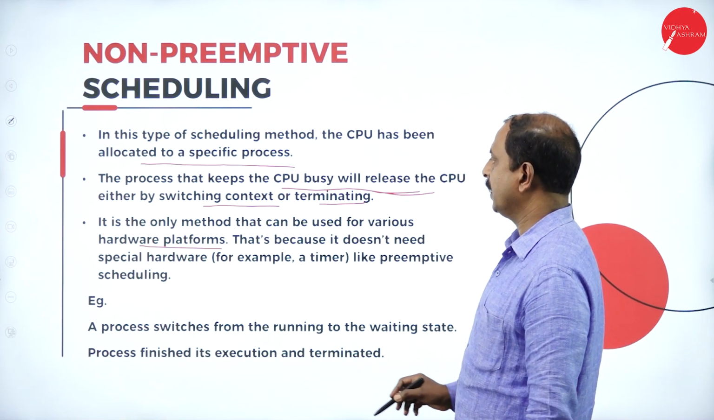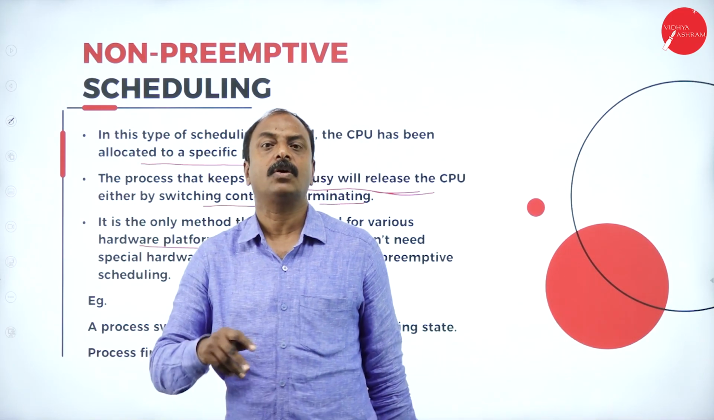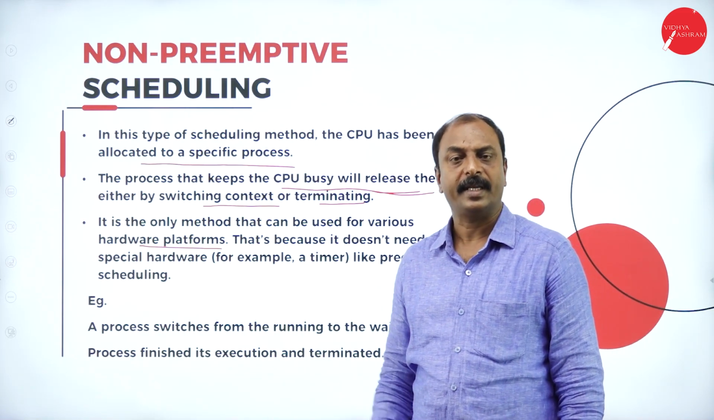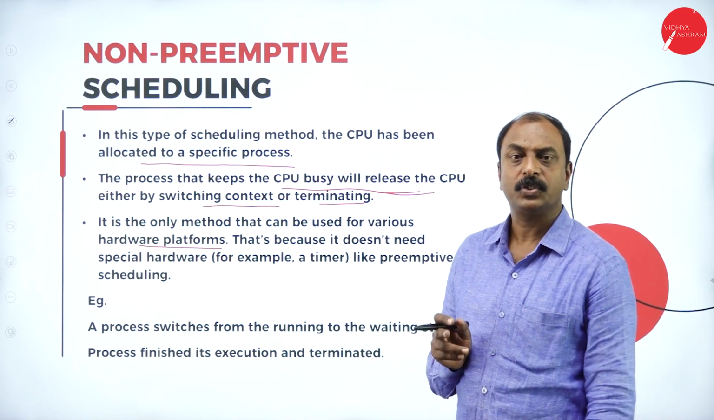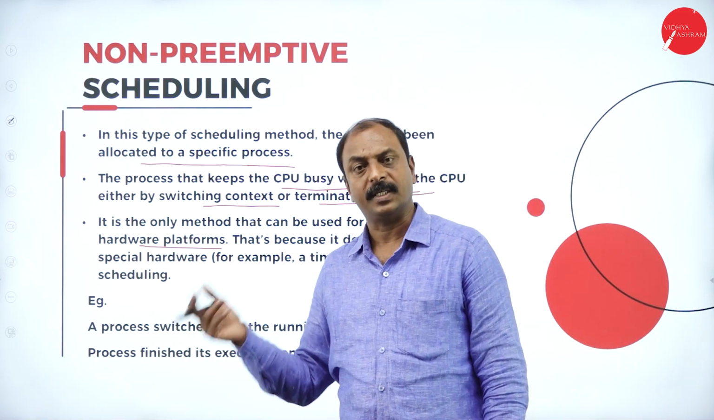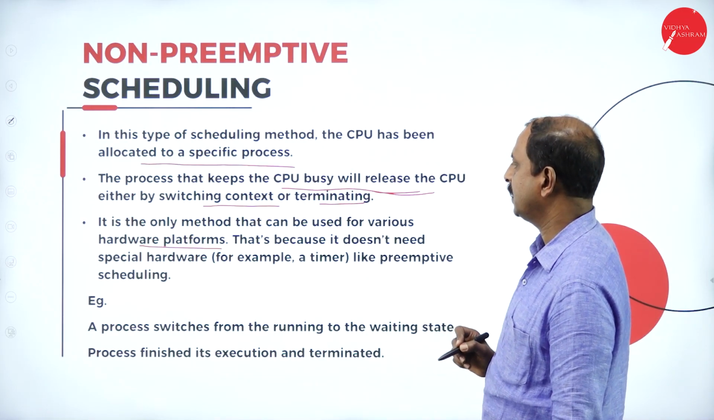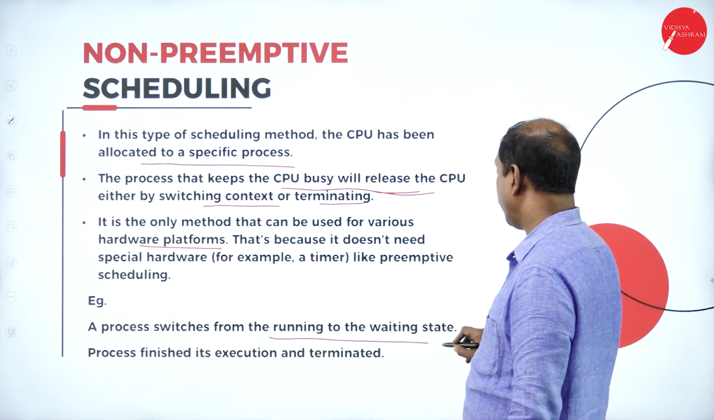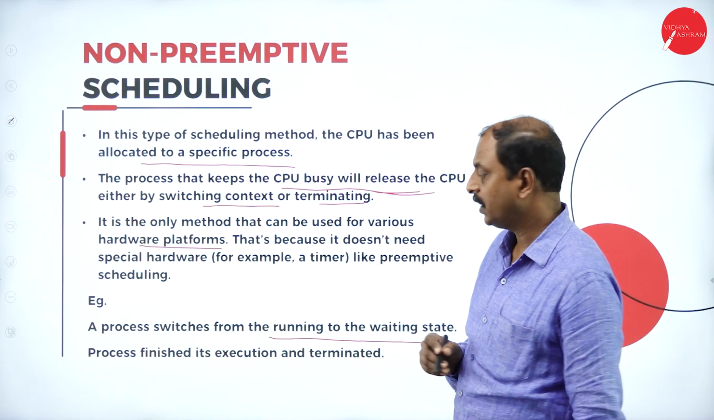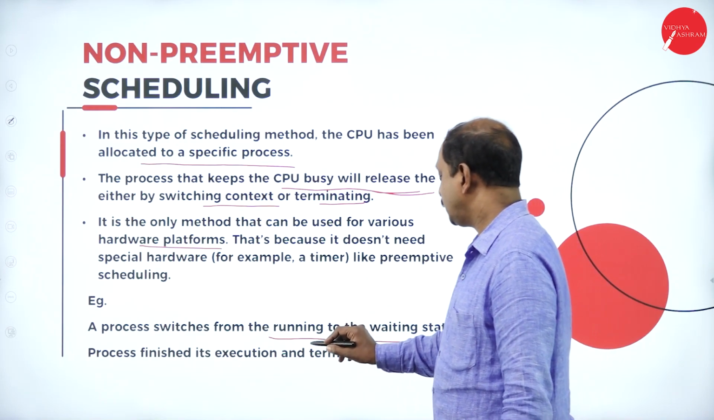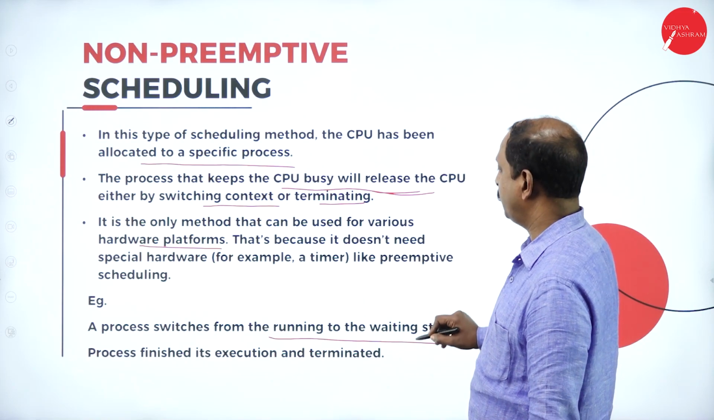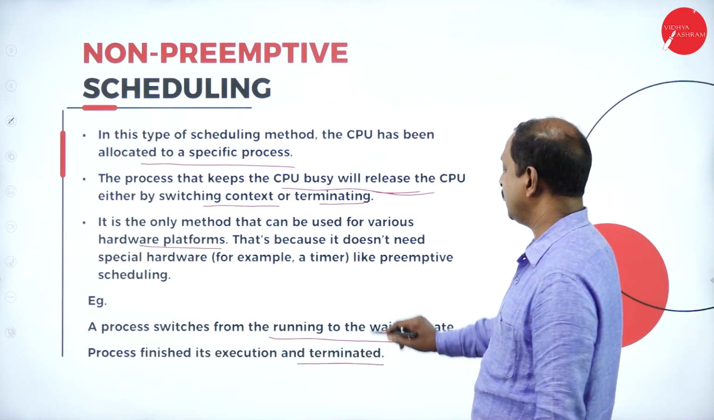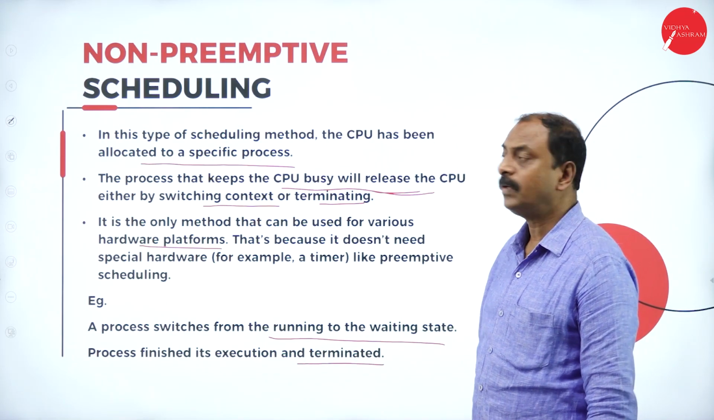or by terminating. What is the meaning of switching context here? Context switching is nothing but, if there is more than one process running or executing, the CPU time is going to move from one context to another context. That is the concept of switching context. Example for this: the process switching from running to the waiting state. As we have seen in the previous session, we have the process states. Running state to waiting state is a context switch, and a process finishing its execution and terminating. These two are examples of non-preemptive scheduling.